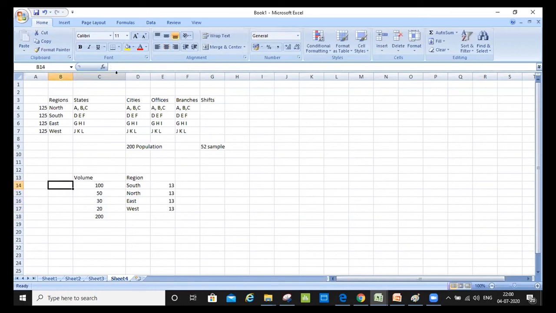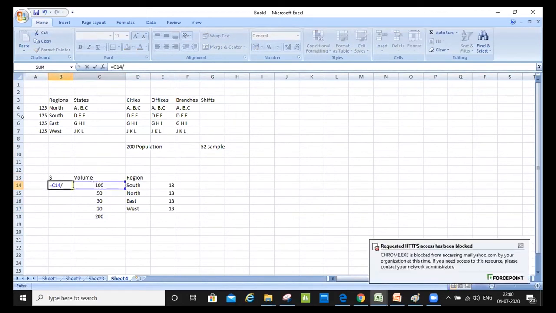Here my percentage is 100 divided by 200, so this is my 15%. So here I will not take 13; I will take 50% of 50. That's how I'll be doing sampling, as per the proportion that I have.